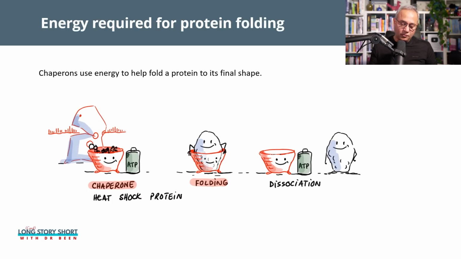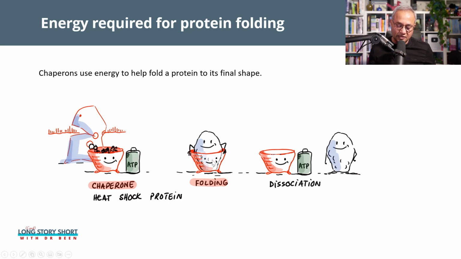So here, if you see on the left side, I have added another bowl over here. This bowl is a chaperone protein. So as the ribosome makes that little string of protein, that string is not just running around in the cytoplasm, freely floating around, but instead it is captured in a chaperone. So there is a chaperone attached to the ribosome, and as the string comes out of it, the chaperone keeps collecting it. Once the chaperone collects the newly formed protein, then that chaperone uses energy to shape this string into a three-dimensional protein.